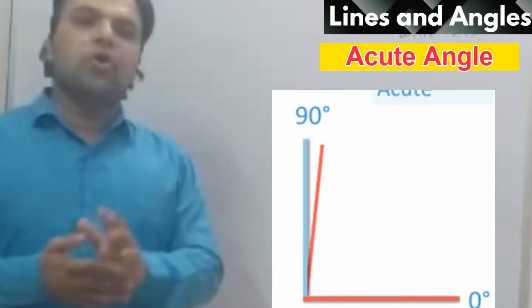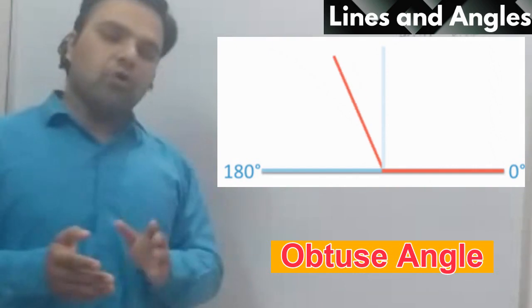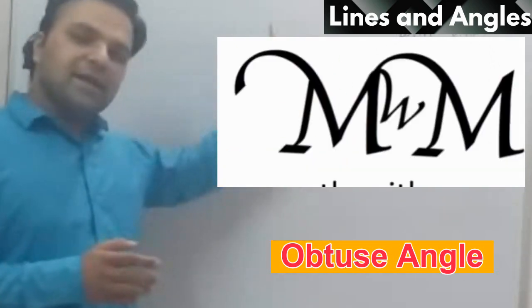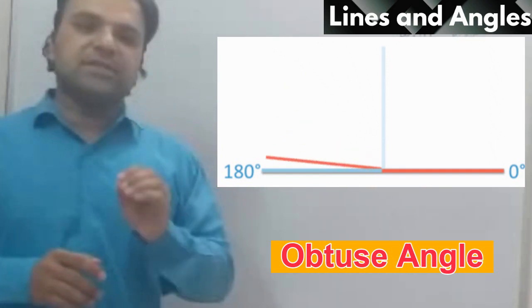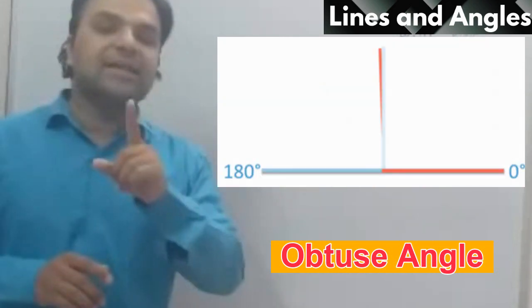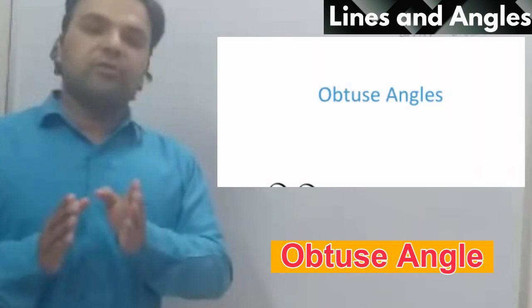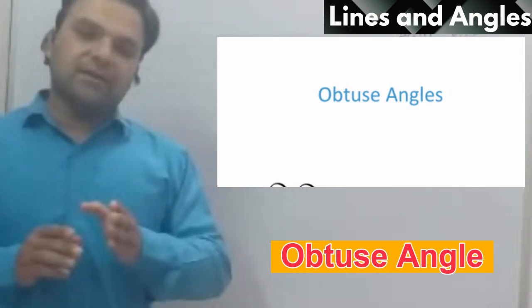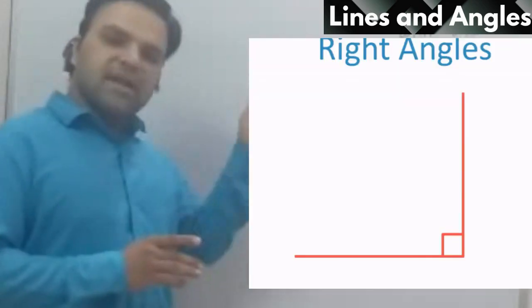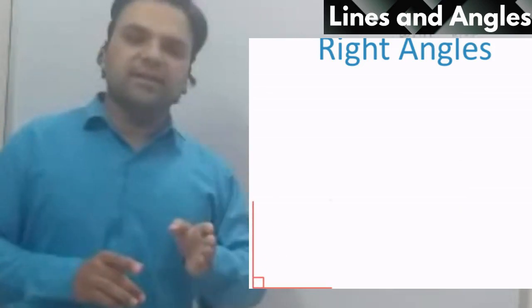The second one is the obtuse angle. Obtuse angle means more than 90 degrees. All the angles which are beyond this line are known as obtuse angles, which are more than 90 degrees but less than 180 degrees. Between 90 and 180 always comes an obtuse angle. The third is the right angle. Right angle means equal to 90 degrees. It is known as a right angle.